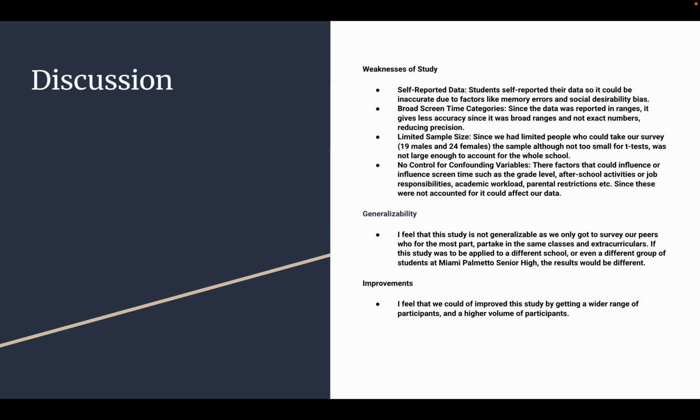So here we put the weaknesses of our studies. One of the weaknesses was that it was self-reported data, so the self-reported data could be inaccurate due to factors like memory errors and social desirability bias. Another thing was that it was broad screen time categories in our survey, and since the data was reported in ranges, it gives less accuracy since it was broad ranges and not exact numbers, reducing precision.